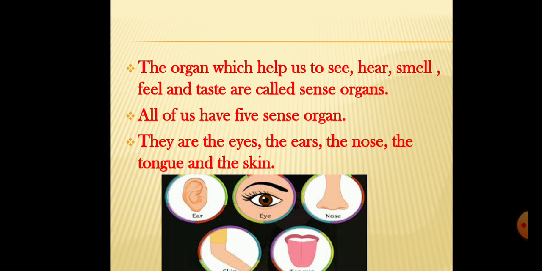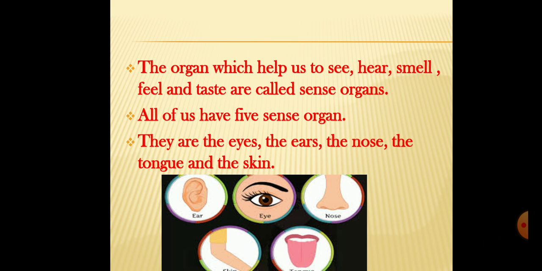Smell means you can smell anything by using your nose. Feel means, for example, if it is winter season, you feel cold; by using your skin you can feel anything. And taste means by using your tongue you can tell how the taste is. So your tongue is called a sense organ.